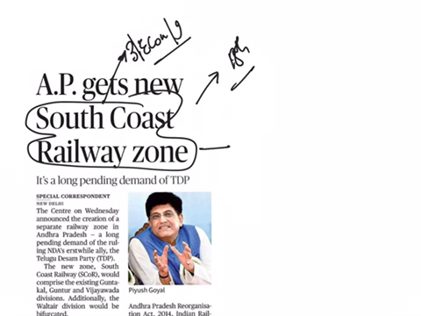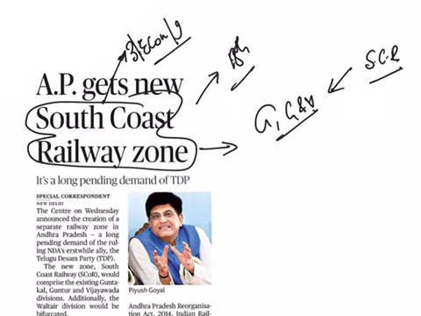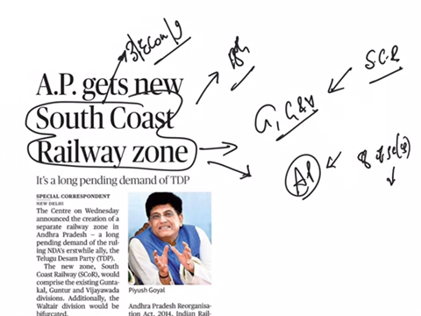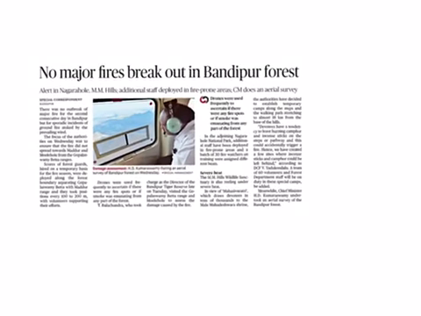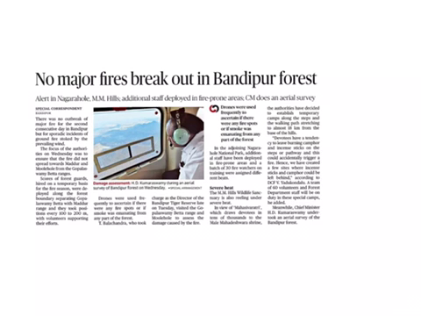And this South Coast Railway Zone comprises the existing Guntakal, Guntur and Vijayawada divisions that fall under South Central Railway. This separate railway zone was created as per one of the key promises that were made to Andhra Pradesh in the Bifurcation Act, as per item 8 of Schedule 13, which talks about infrastructure of Andhra Pradesh in the AP Reorganization Act of 2014. The next article is no major fires break out in Bandipur forest.